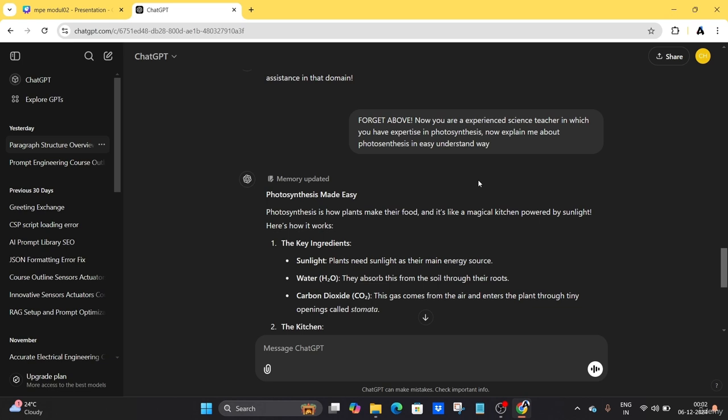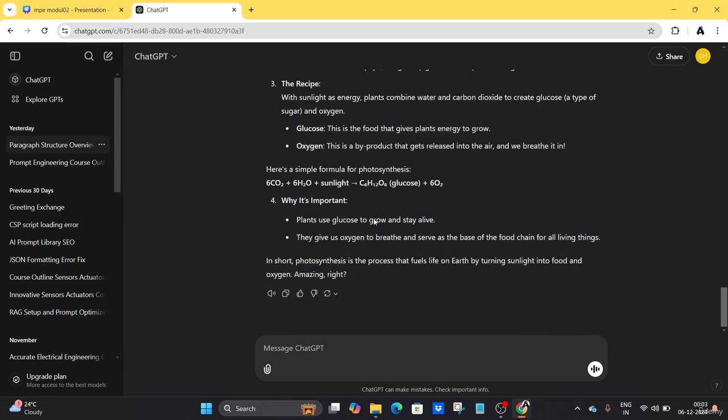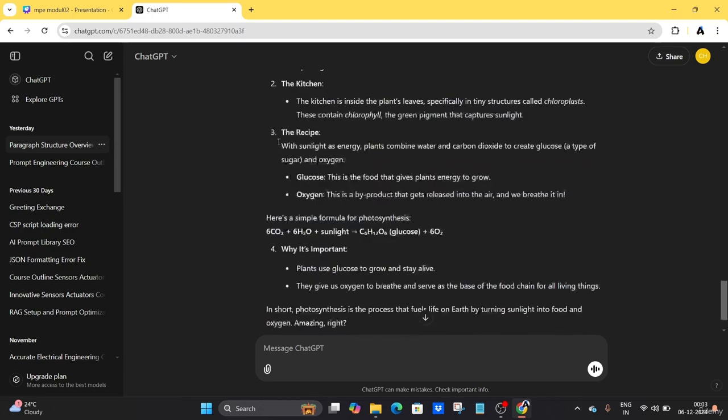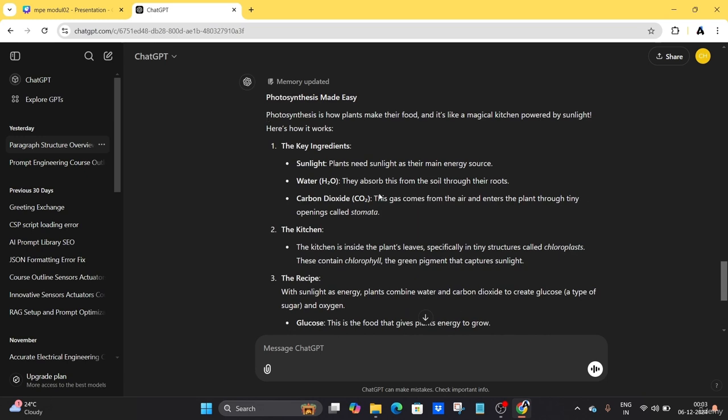it will think like an experienced teacher, how they think and how they explain with subject expertise. The AI will also think like that, and it will generate an explanation like someone with subject expertise would. You can see how easy this is.